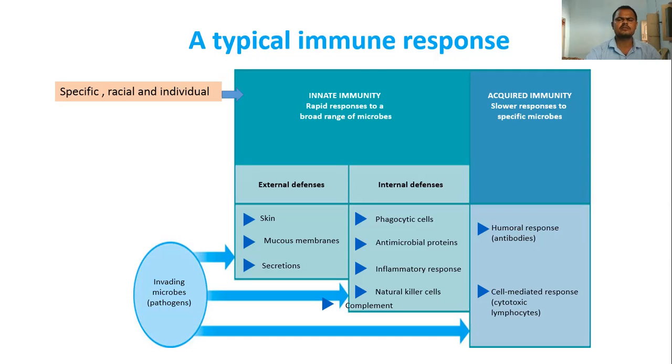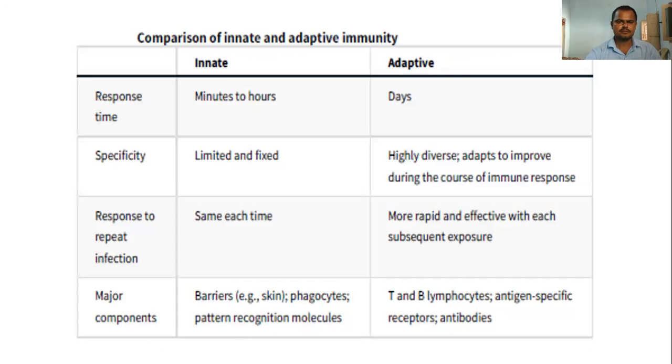The immune response is done by two types. The first one is the innate immune response, and the second one is the acquired immune response. In the innate immune response, we have the external defenses like skin, mucous membranes, and secretions, and internal defenses. We find phagocytic cells, phagocytic action, antimicrobial proteins, inflammatory responses, natural killer cells, and the complement system. Then the humoral response and cell-mediated response are found in the acquired immune system.